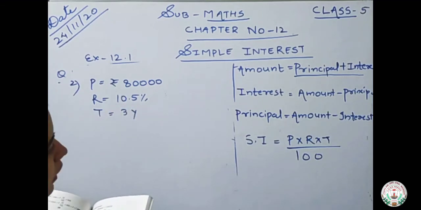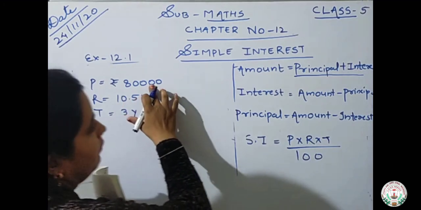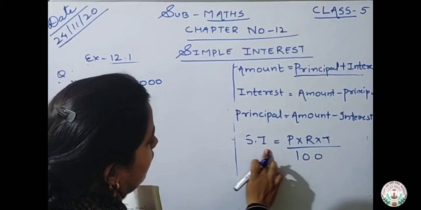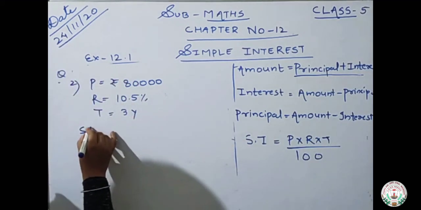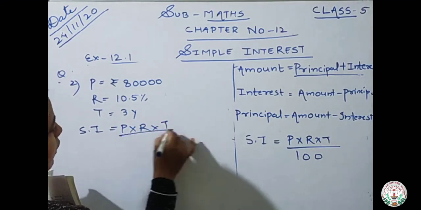We have to find the amount. For finding the amount, what we have to know? Principal we know, but interest we have to find it out. So how we will find it out, the interest? By putting the formula. Simple interest is equals to P into R into T upon 100.